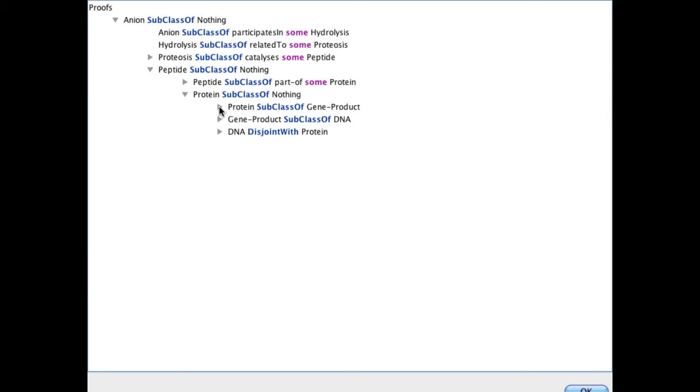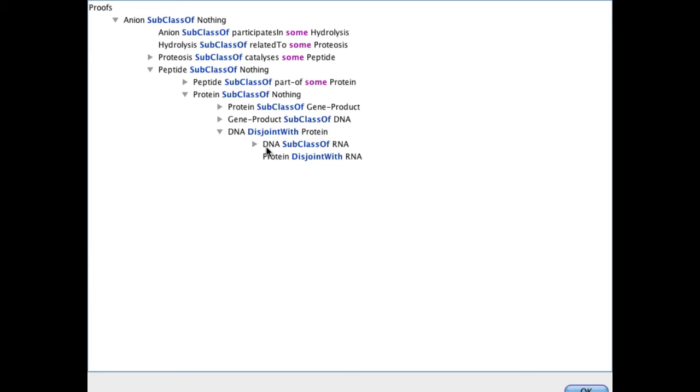Okay, let's start to explore this. Well, that's just coming from a simple asserted axiom. Gene product is equivalent to protein, and similarly, gene product subclass of DNA comes from our asserted axiom. DNA is equivalent to gene product. Remember, axioms with triangles next to them are lemmas, automatically derived by the framework.